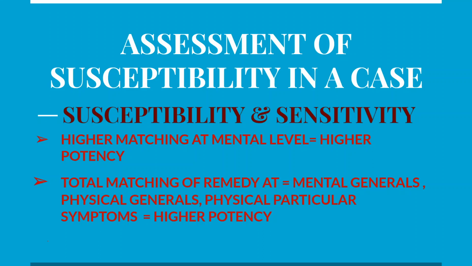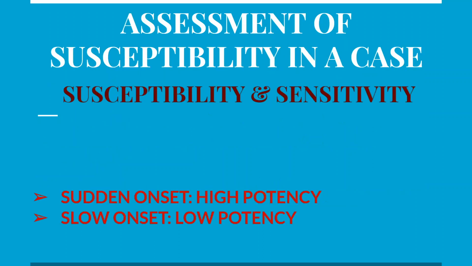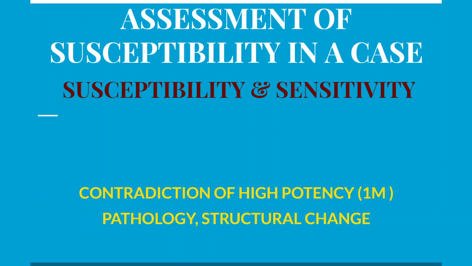So it indicates clear-cut deep acting remedies, and a higher potency can be given. Total matching of remedy at mental generals and physical particular symptoms, higher potency is given. So again, to summarize: sudden onset, consider high potency; slow onset, consider low potency.